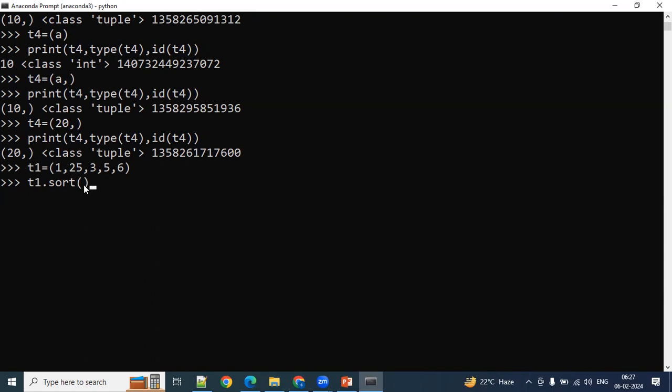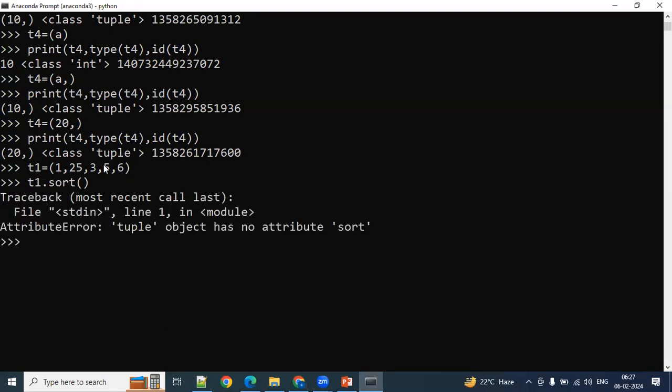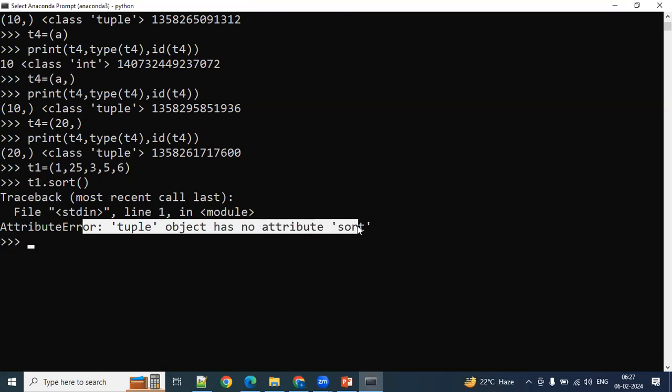In descending order, what do we have to take inside the brackets? Reverse equal to True. By default, what order is it going to take? Reverse equal to False, so it is ascending order by default. Okay, if I try to do this, what happens? You see, tuple object has no attribute sort.